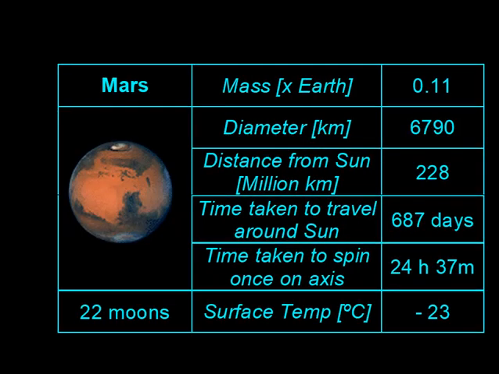So the next one out then is Mars. Again, that's its size in comparison, mass in comparison to the Earth. That's its diameter, its distance from the sun, time it takes to do one rotation around the sun, time it takes to do one rotation on its own axis, and then the temperature on Mars as well. So it's minus 23 degrees Celsius. So it's pretty cold. And Mars has 22 moons in comparison to one moon on our planet.